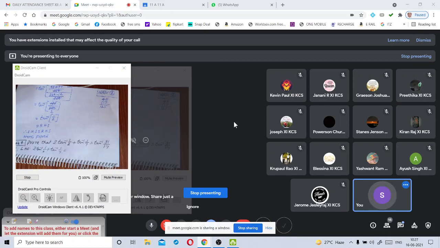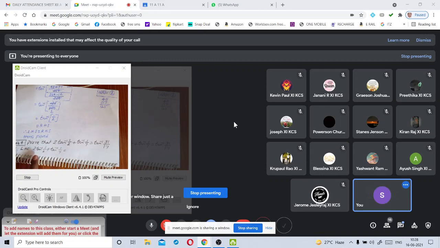Staines Johnson, are you there online? Yes, sir. Can you tell me what is the formula for 2 tan inverse x? Tan inverse 2x by 1 minus x square. Very good. We should use that formula only because the second term is tan inverse.